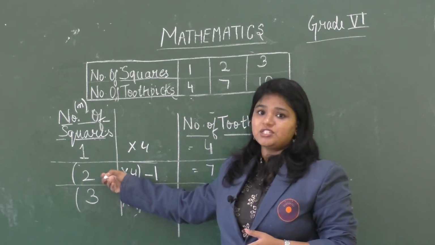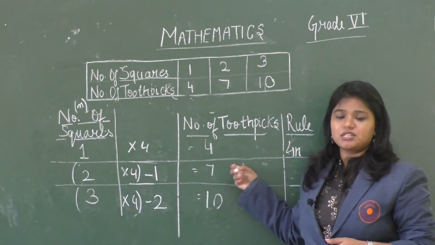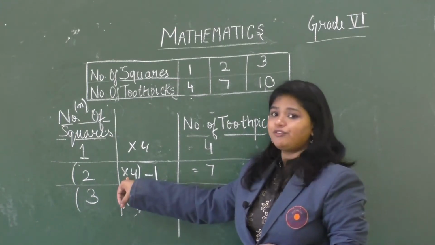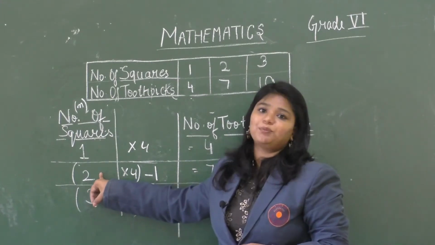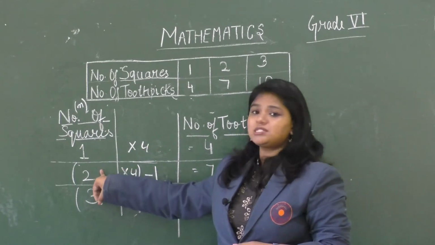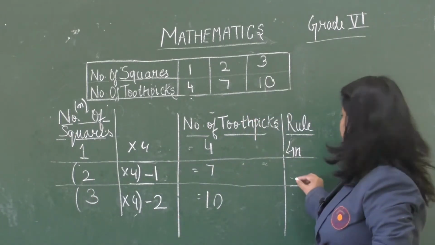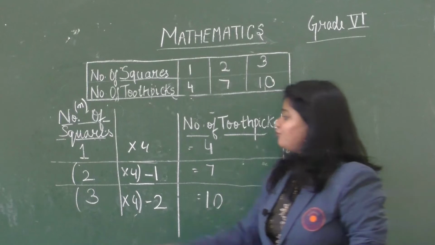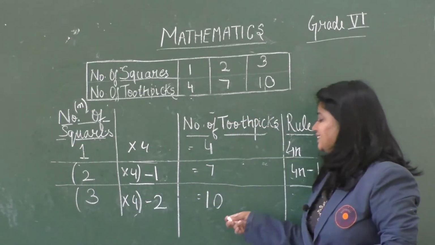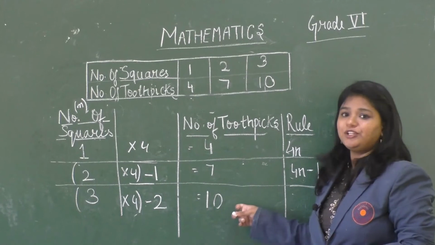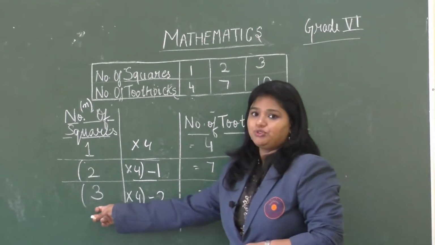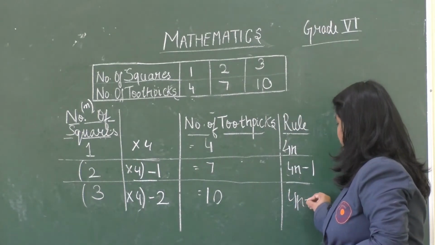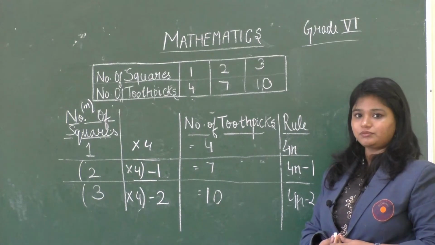Now for 2 squares we require 7 toothpicks. How did we get the value 7? Yes, we multiplied 4 into 2 and then subtracted 1. So 2 is taken as n. So here the rule will be 4n minus 1. Similarly, for 3 squares we require 10 toothpicks, and we reach the value of 10 as 4 into 3 minus 2. So we can write it as 4n minus 2.